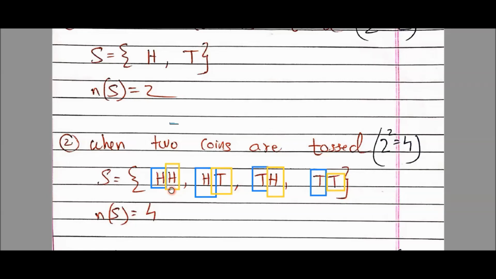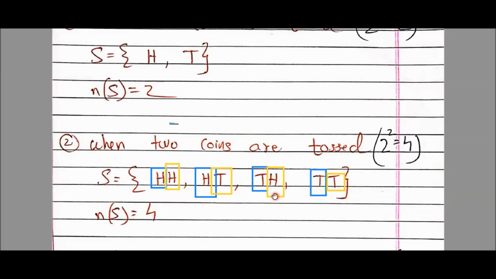So if you toss both the coins together, or even if you toss them one after another, but we have two different coins. Okay, so we are recognizing our right hand side wala coin with yellow color and our left hand side wala coin with blue color. So first time this can be the case that right and left both gets head. Second time it can be the case, I'm using the word can be, we are writing all possible outcomes जो आ सकते हैं कि right hand पे which is yellow color tail आए and left hand पे जो कि blue color है वहां पे head आए.